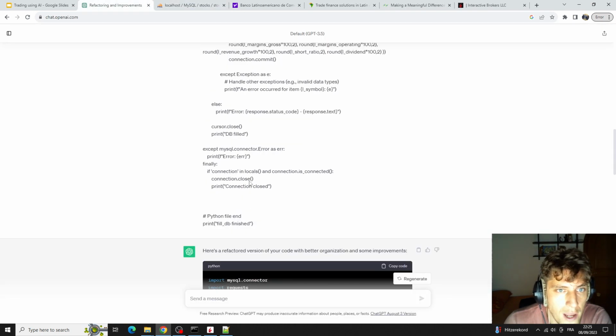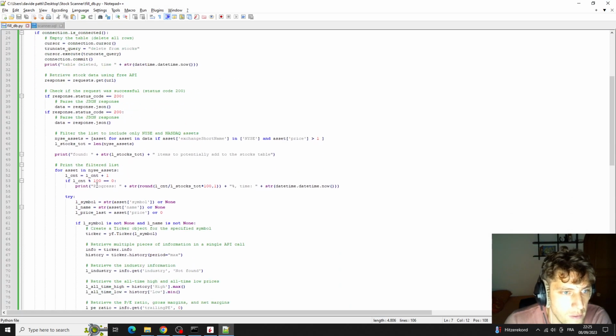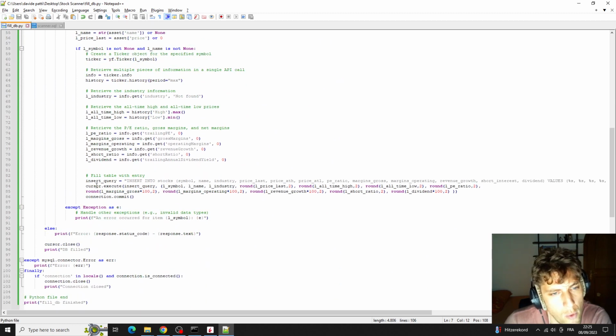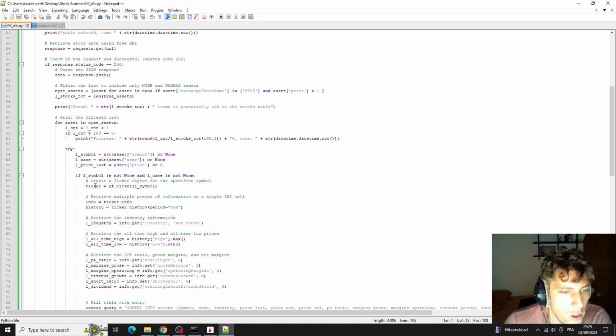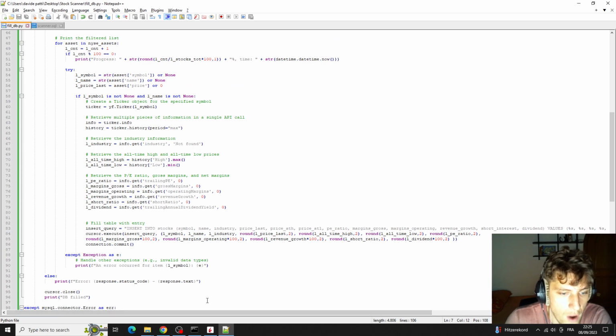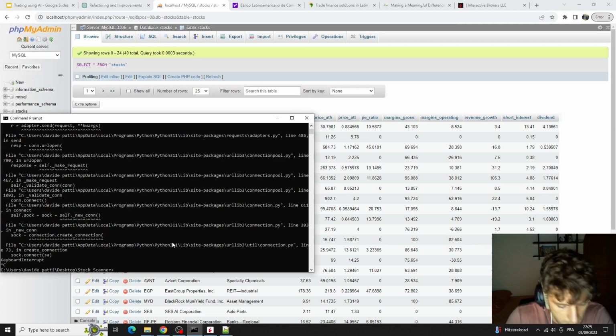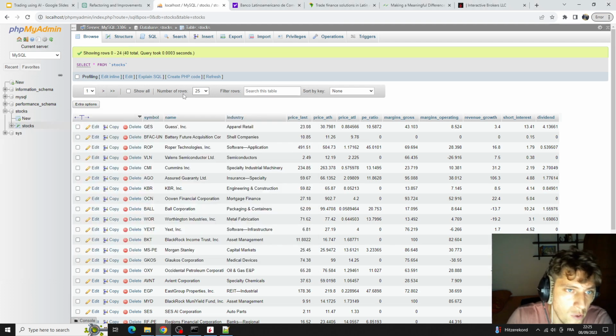And then we just, with the help of ChatGPT, we prepared this one file that runs in 1 to 2 hours, and that fills all the details for all the stocks listed at New York Stock Exchange. So we have our filled database with all the values. You can see here 3,000. I was just playing around with it right now. So we have 3,000 entries. You can watch the full video.